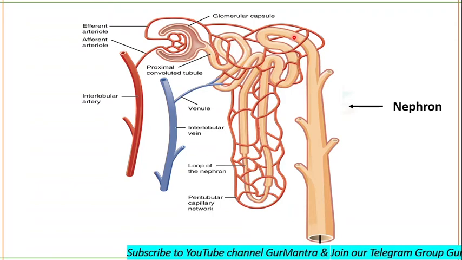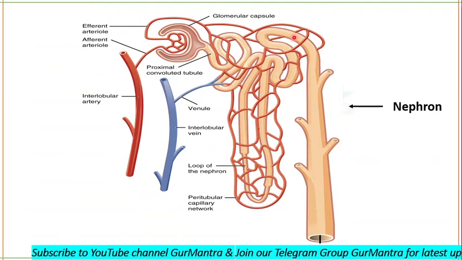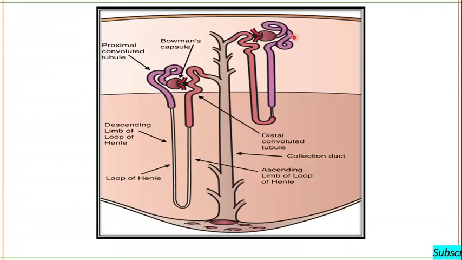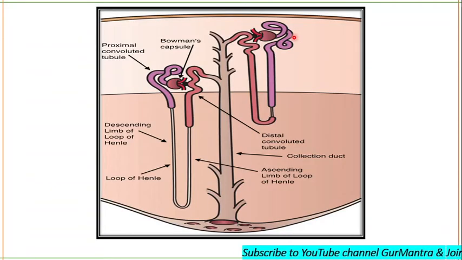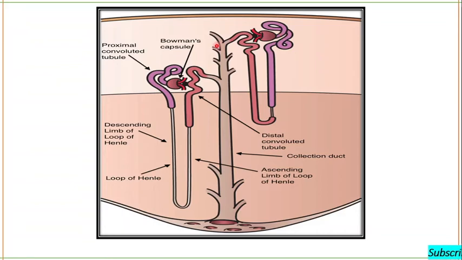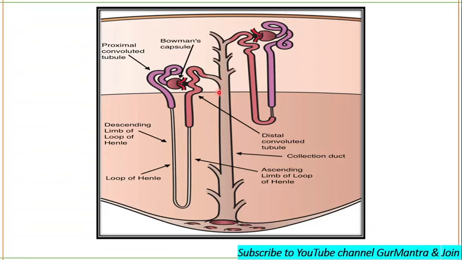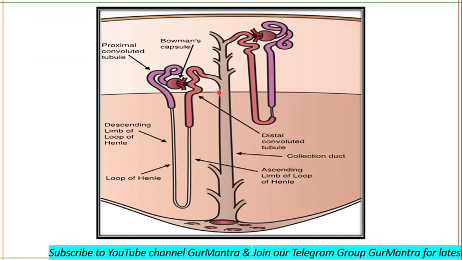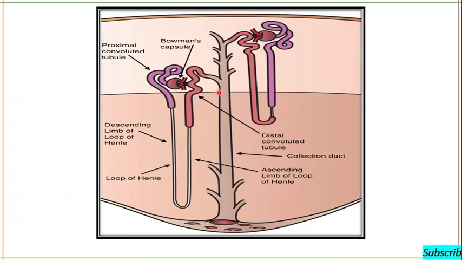About 80 to 85% of nephrons are cortical nephrons. Okay, now what are cortical nephrons? This is the image in front of you. I haven't named it, but you can recognize which one is the cortical nephron and which one is a juxtamedullary nephron. Most of the nephrons are cortical nephrons, and you have to answer by yourselves which one, on your left or right, is the cortical nephron.